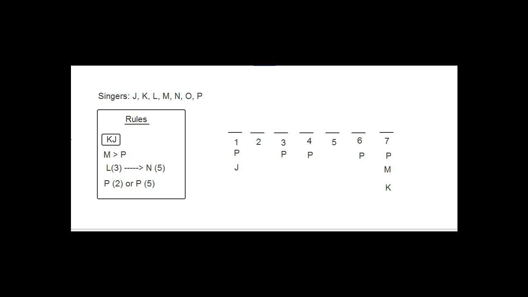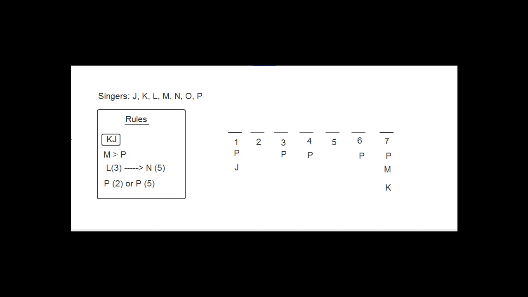And it says that each singer is only going to give one performance, so there's no somebody performing second and then also performing fifth. So basically, since each singer gets its own spot and each singer performs exactly once, this is a one-to-one linear game where each spot is going to get one singer and each singer is going to get exactly one spot. So that keeps things kind of simple. Now let's go to the rules.